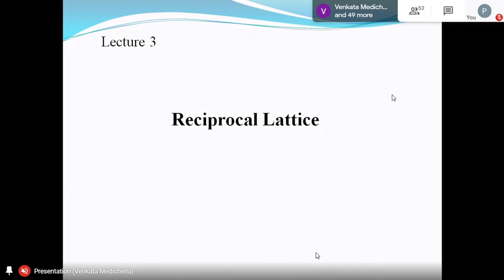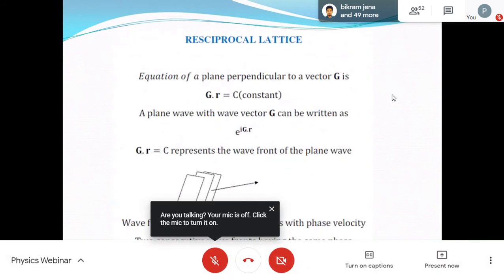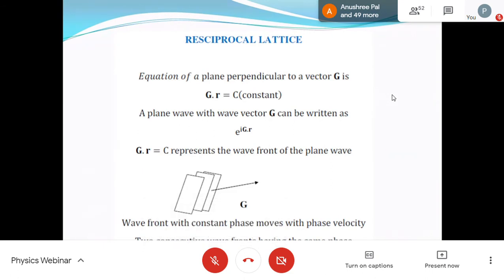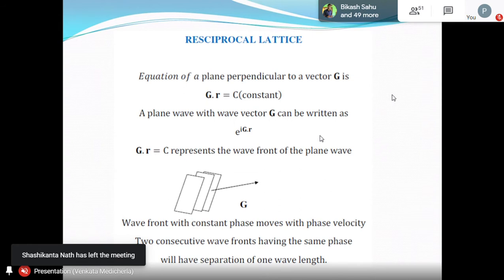Let's start. Now when you come to the reciprocal lattice, first don't worry about what the reciprocal lattice is. Let us take a plane wave. Or let us simply take a plane. I have written the equation of a plane perpendicular to the vector g. I want to take vector g because usually the reciprocal lattice vector is taken as k.